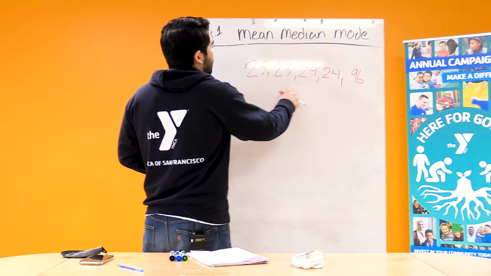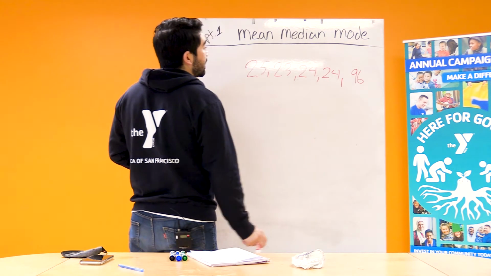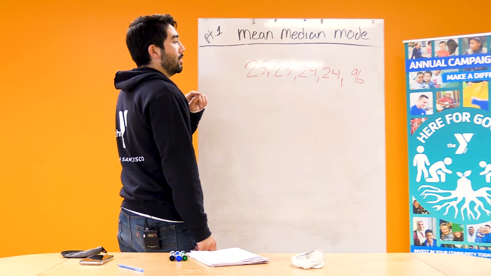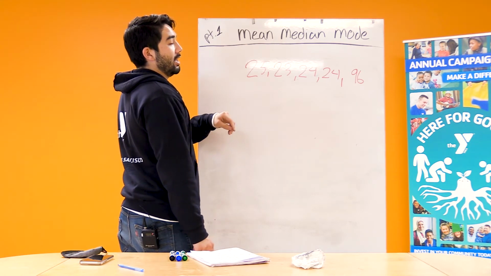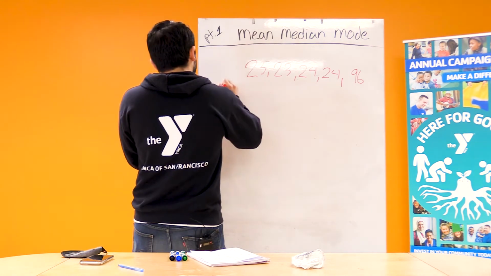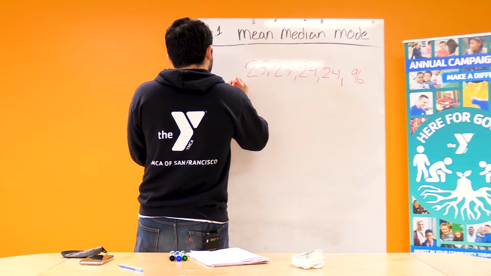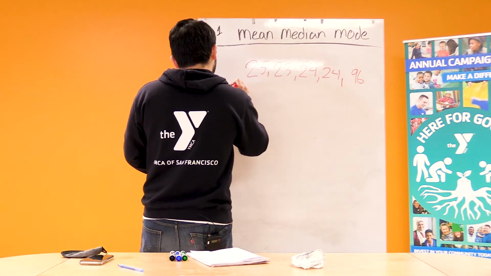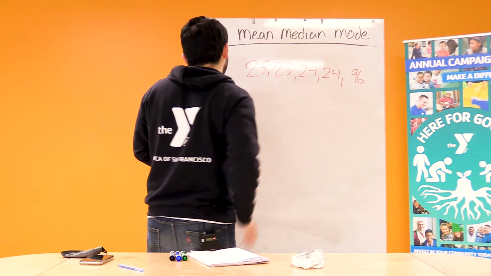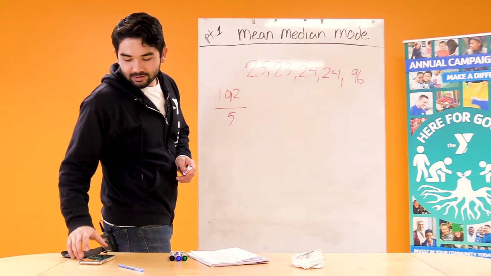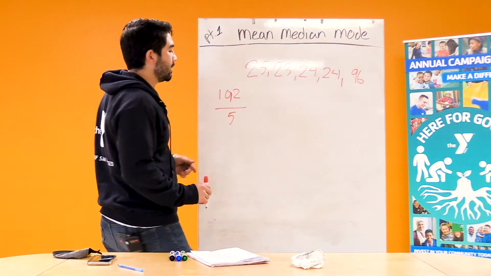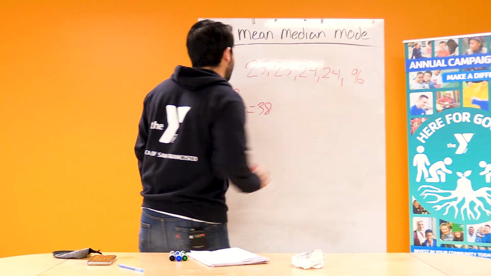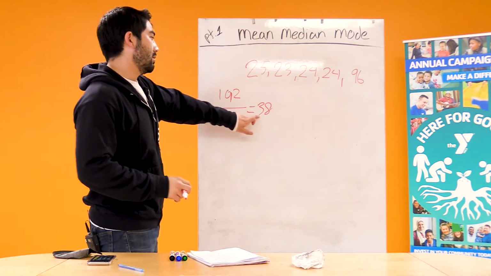So 25 plus 23 plus 24 plus 24 is going to be 96. 96 plus 96 is going to be 192. So 192 divided by 1, 2, 3, 4, 5. 192 divided by 5. Let me get my calculator just for the sake of time. It's going to be 38.4. So we're just going to say 38. We'll round down. Okay, so our new mean is going to be 38.